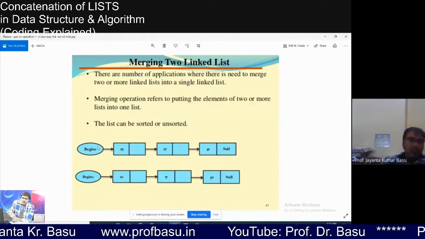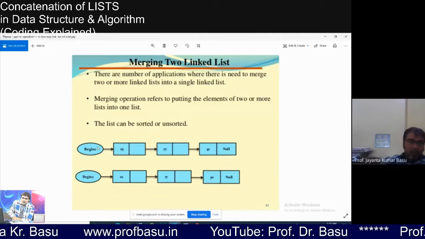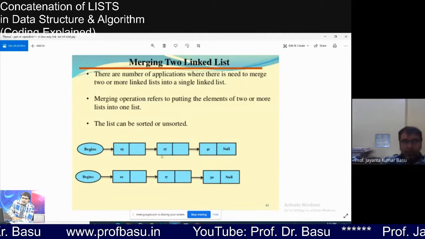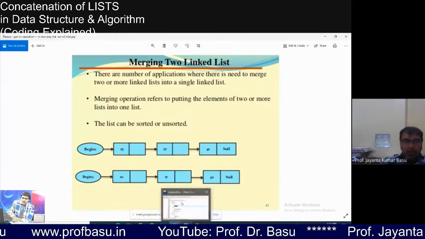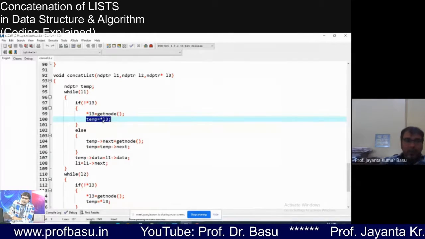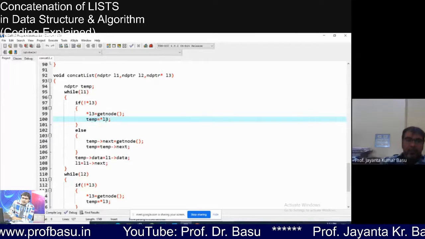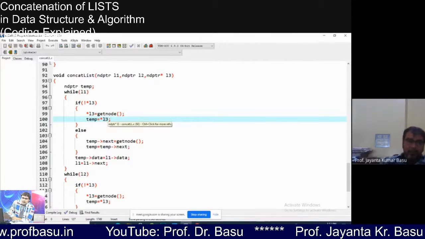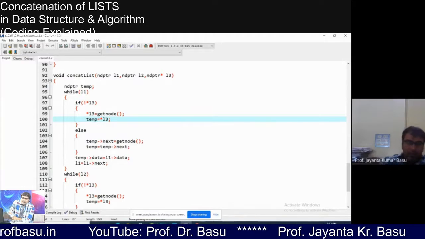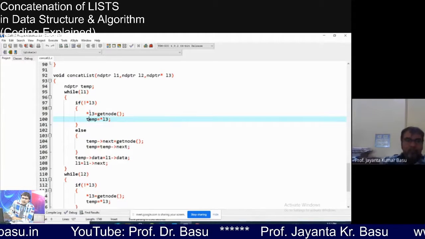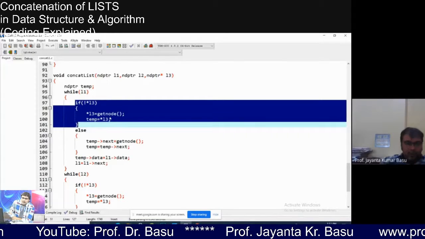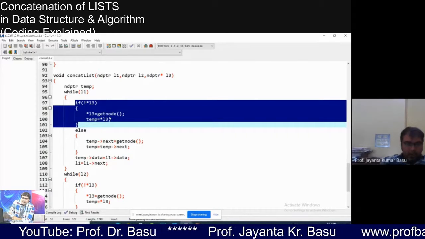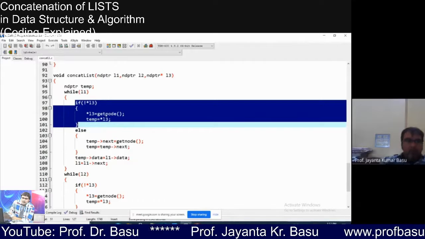Rather, we can copy the content of root to a temporary variable temp, and traverse with that temp variable, right? That is exactly what we have done here. We have copied that root in temp. Root means L3. Star L3 means the root of the linked list tree. So this is valid for the first node, where we are creating the first node for the third list.